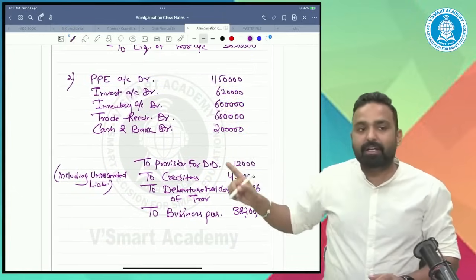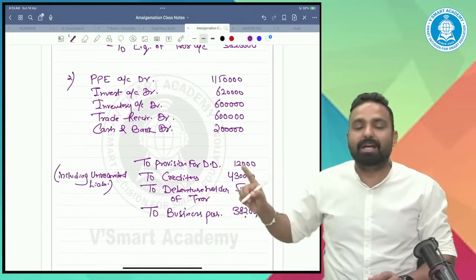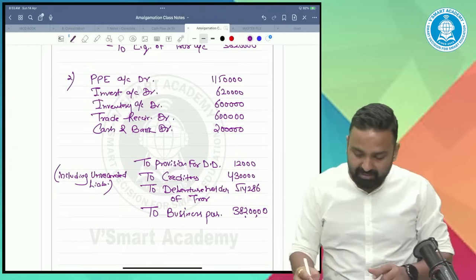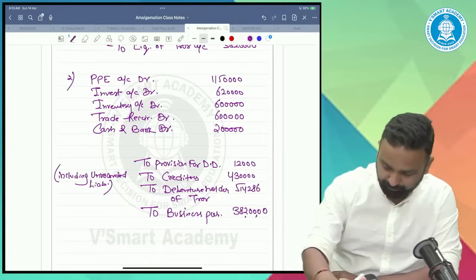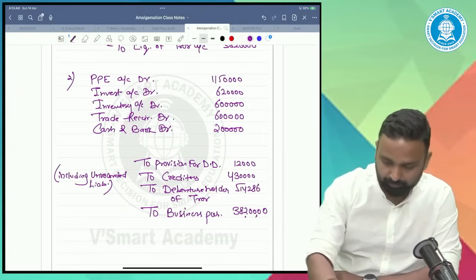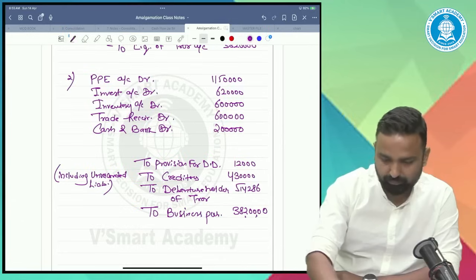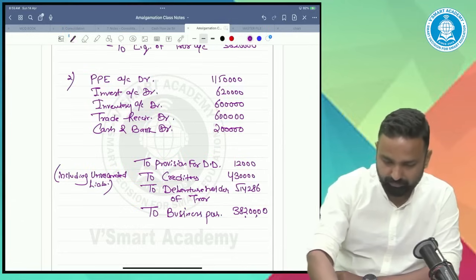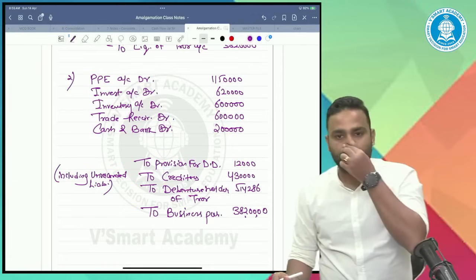If you will get any difference, that will be either goodwill or capital reserve. Please tally this entry.